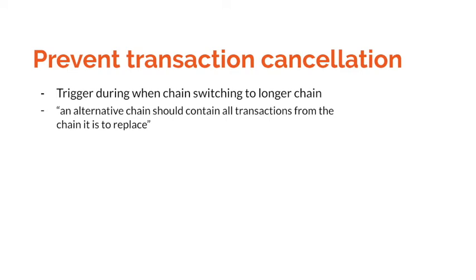They propose this solution to disallow the transaction cancellation during a switch to the alternative chain by adding a consensus rule that states an alternative chain should contain all transactions from the chain it is to replace. In the case of reorganization of the blockchain, nodes will compare the transactions in the alternative chain and the main chain, and if at least one transaction is missing in the chain, they reject the reorganization.